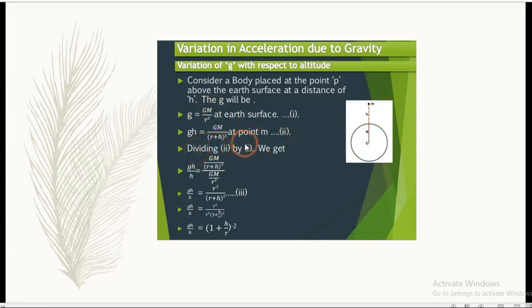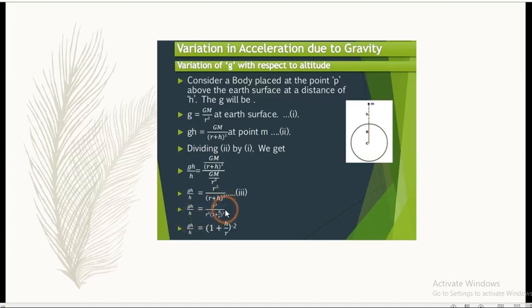Now dividing equation 2 by equation 1, that is at height h and on the earth's surface, we consider gh upon g is equal to GM upon (r plus h) square divided by GM upon r square. GM gets cancelled. gh upon g will be equal to r square upon (r plus h) square.